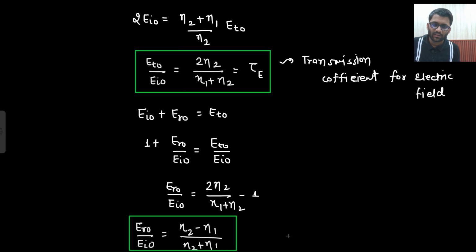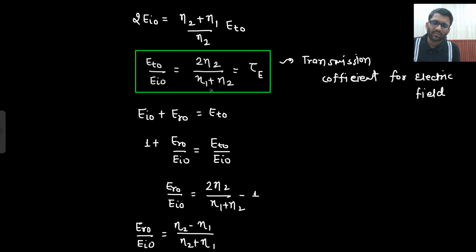Okay, let's write it better. Eta 2 minus eta 1 divided by eta 2 plus eta 1. So here also I will write down in this manner only, eta 2 plus eta 1. So this is known as reflection coefficient.